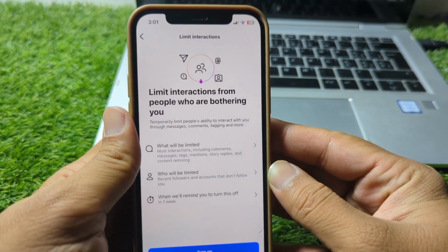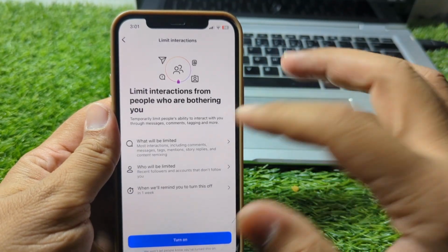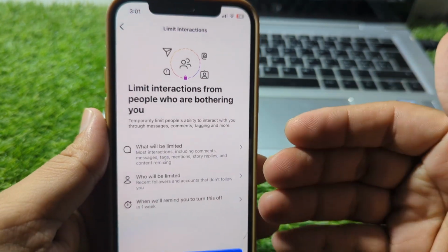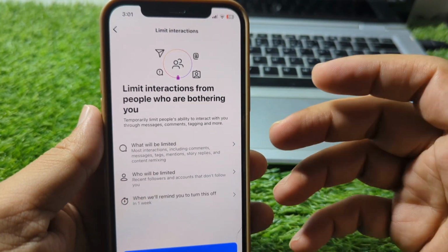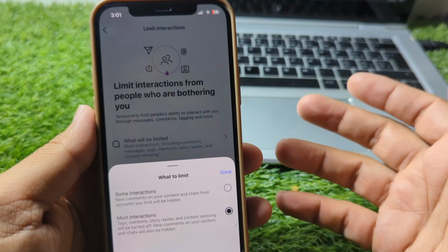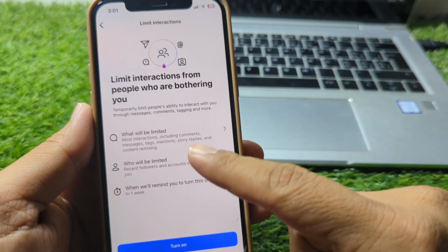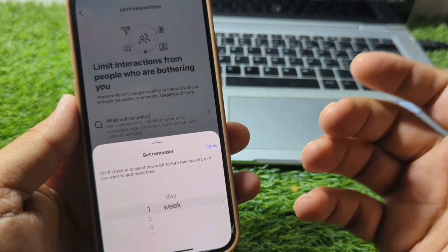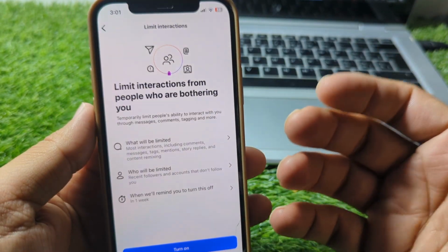Instagram is a great way to stay connected, but sometimes certain people can become a constant source of unwanted messages, comments, or interactions. If you're tired of dealing with distractions or uncomfortable attention, Instagram offers several ways to limit interactions without completely cutting someone off.